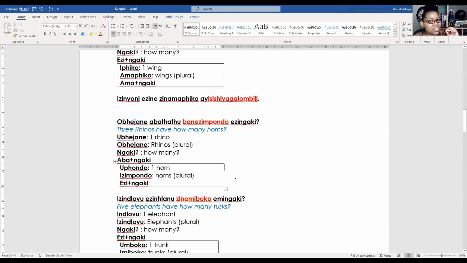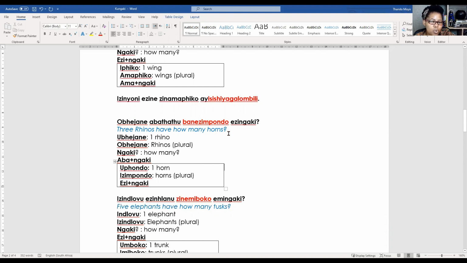So now we would say obhejane abathathu. That aba goes with o, a noun that begins with the plural o. So now let's go on. We said banezimpondo. That ba, subject-verb agreement. And ezingaki.